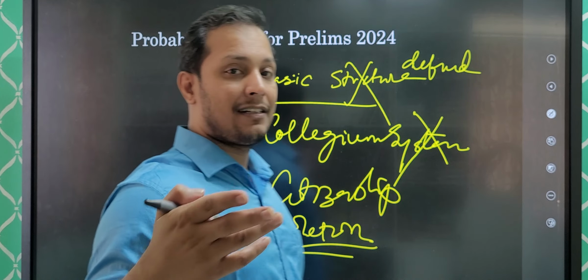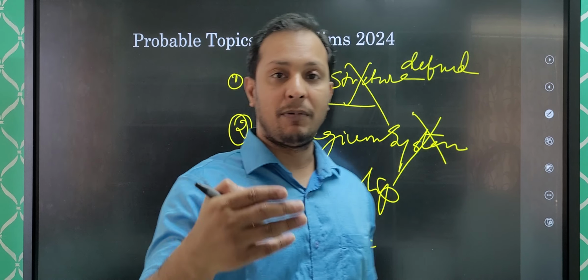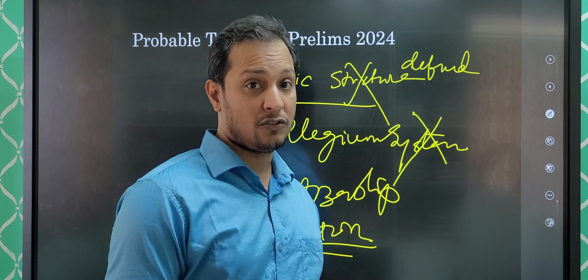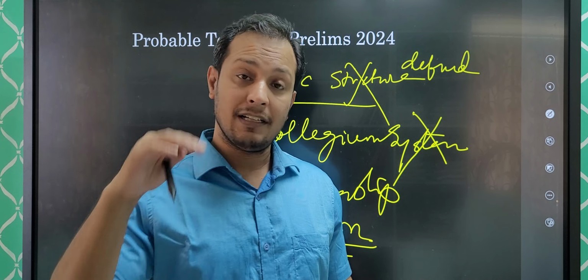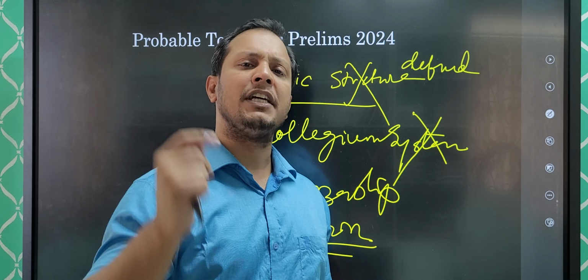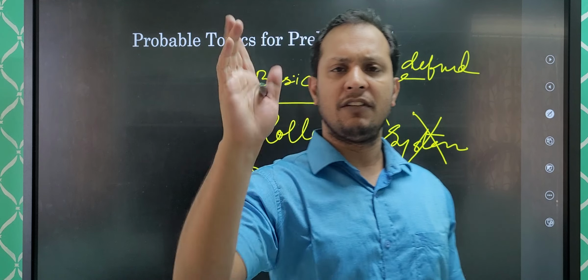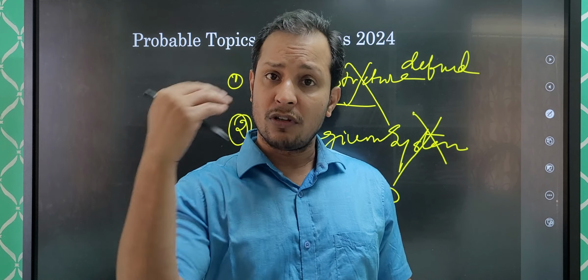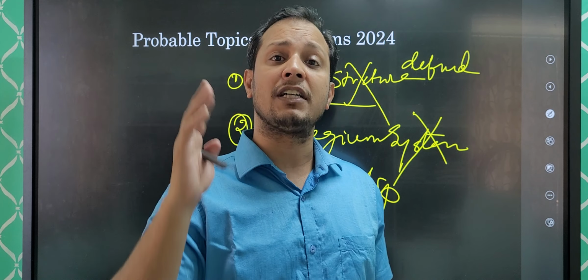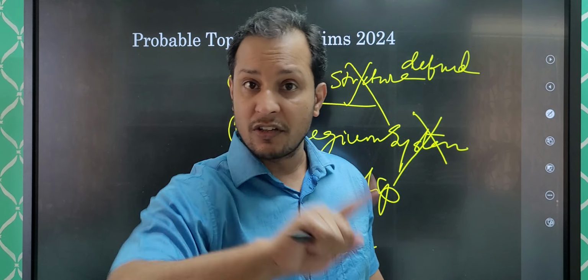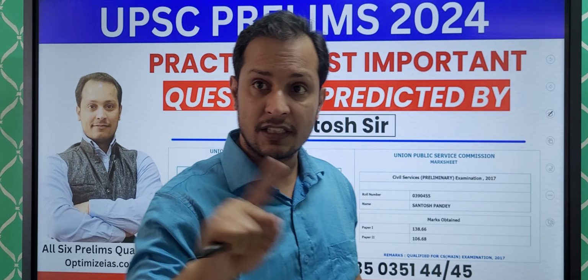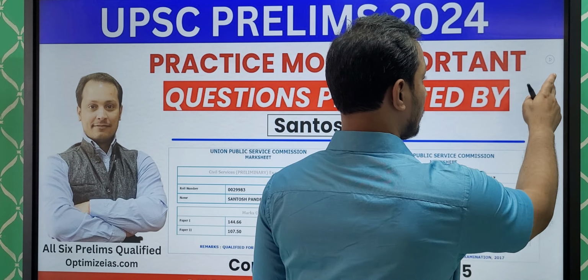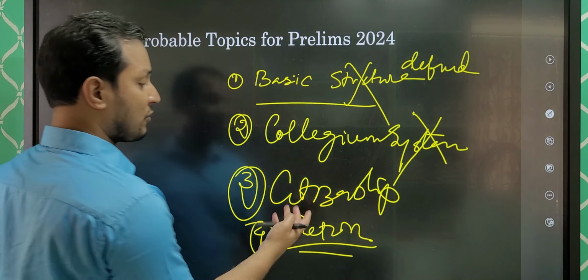We have the RP Act, the Representation of People Act, and there are some provisions in the Constitution and some provisions in the RP Act. They may say the Constitution of India limits the expenditure of each and every candidate. No, it is not the Constitution, it is the RP Act. Like this kind of question: model code of conduct is written in the Constitution. It is not written in the Constitution. Okay, so like this, you can expect a question.